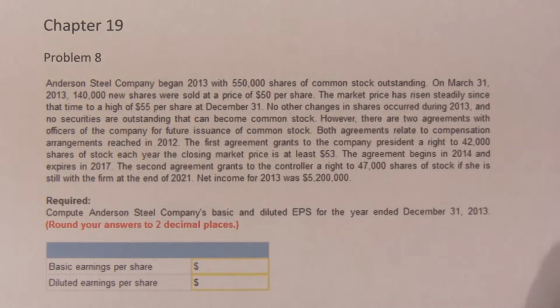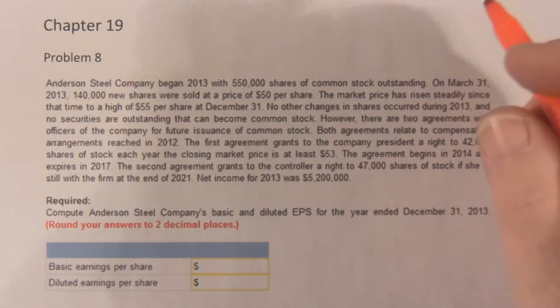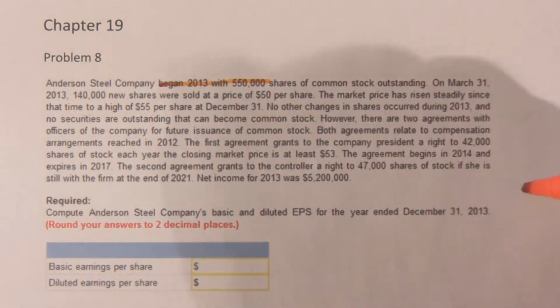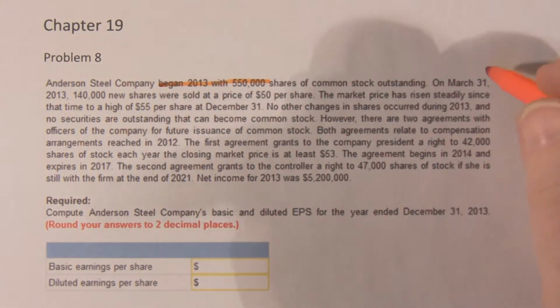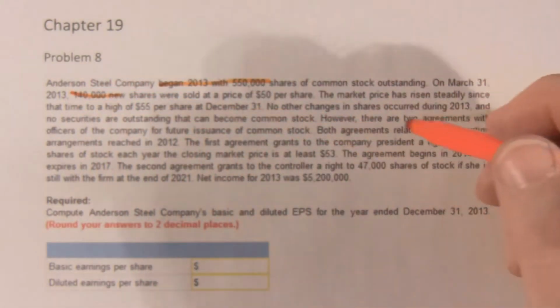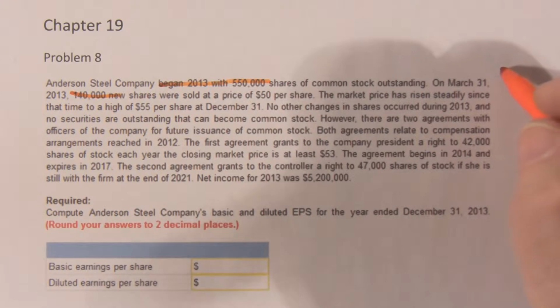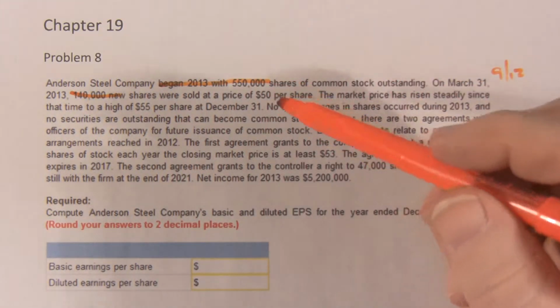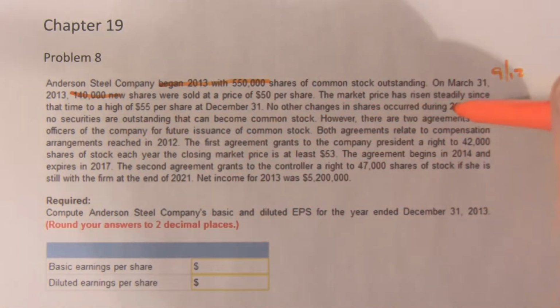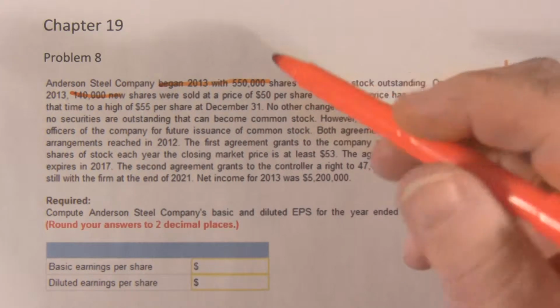Okay, let's go through and take a look at what's going on here. Beginning of 2013, 550,000 shares outstanding. March 31st, 140,000 new shares, so that's 9/12 of the year. We need to keep that in mind. The market price has steadily risen. Okay, no other changes in shares occurred.